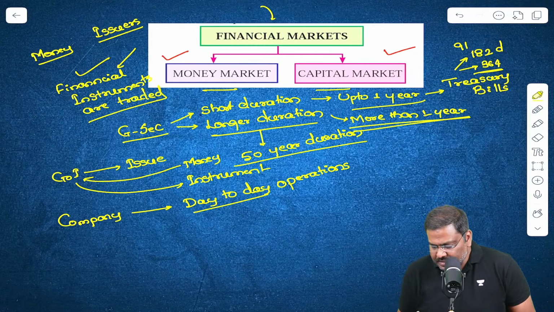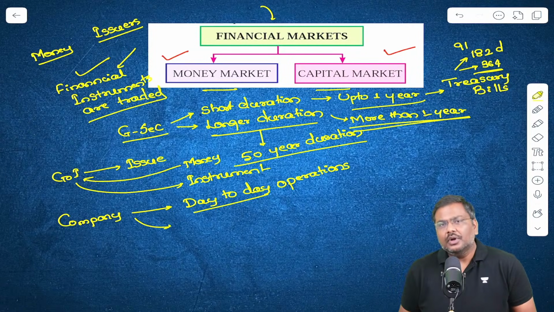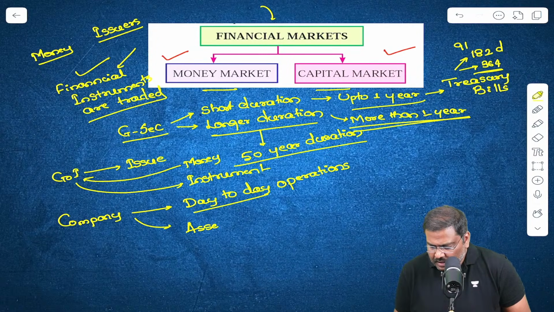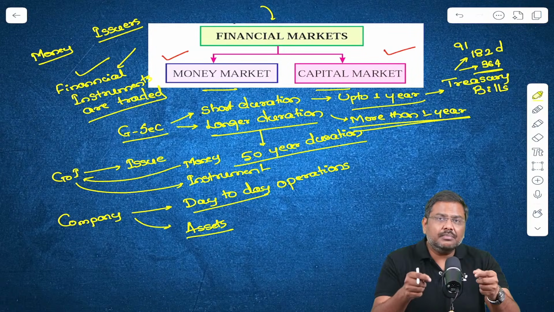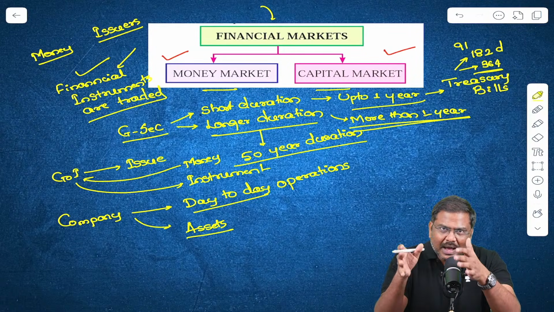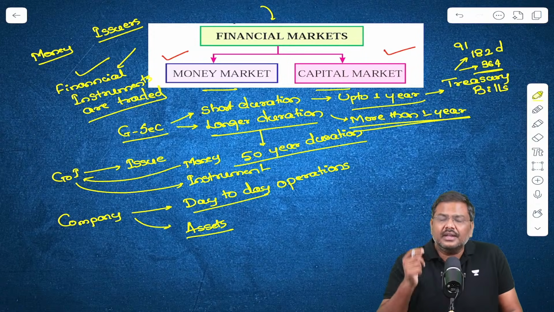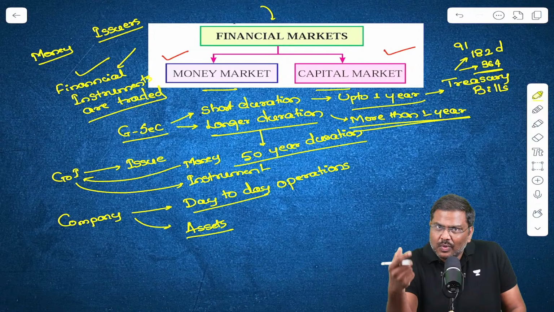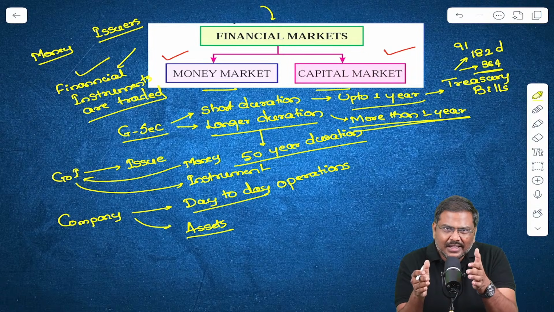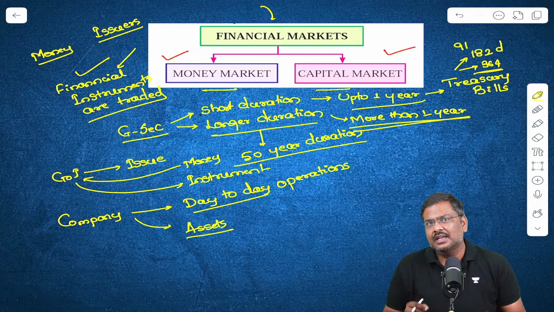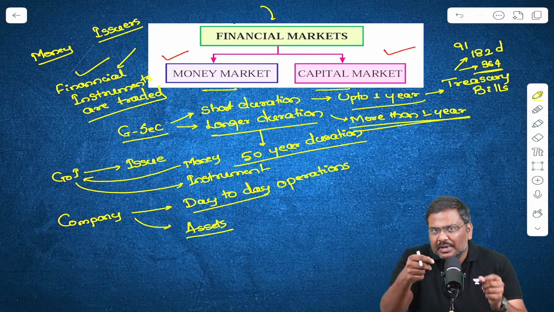And the second one is we need to spend money to create assets. What do I mean by assets here? Let's say we want to establish or set up a new manufacturing facility. We want to purchase machinery. We want to acquire one more company. So essentially the logic here is we need money to create assets. So these are the two requirements of a company.